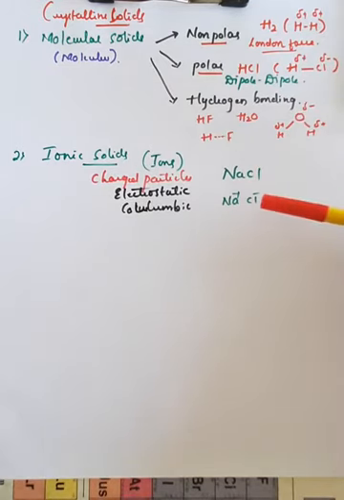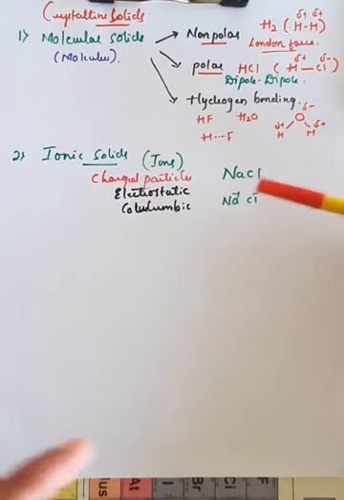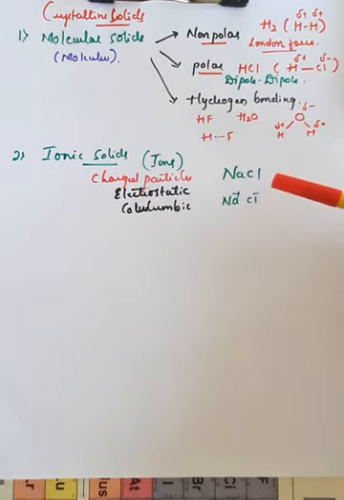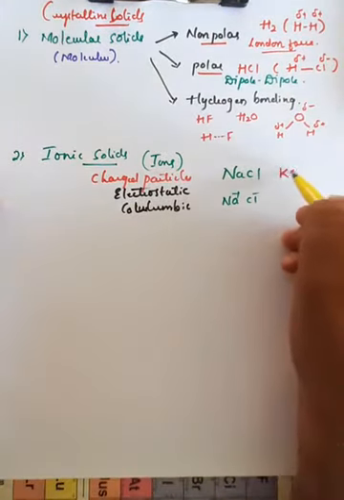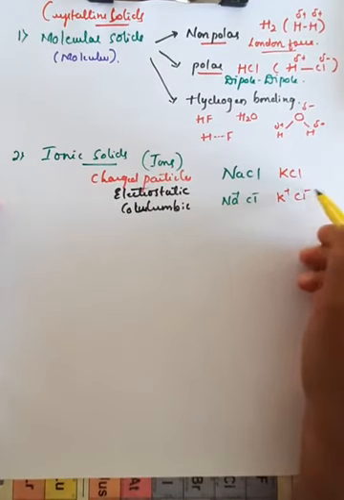Here we have not used delta; we have completely used positive as well as negative. Therefore, the main difference between a molecular solid and an ionic solid is that in an ionic solid there will be a complete separation of charge, but in molecular solids there will be only a partial charge. The best example is NaCl, or you can also take KCl, which will convert into K plus and Cl minus, right?